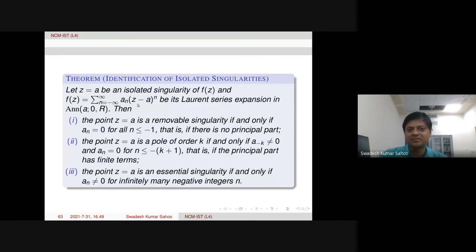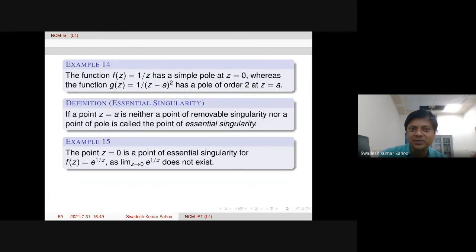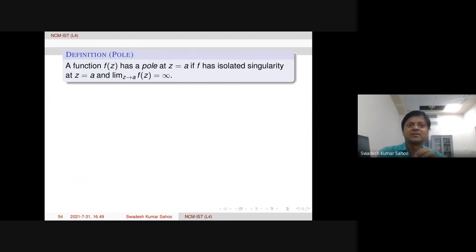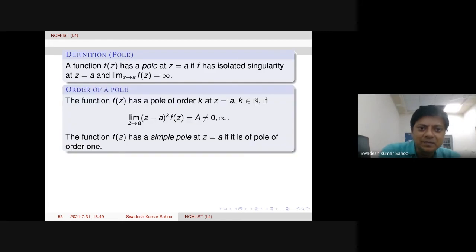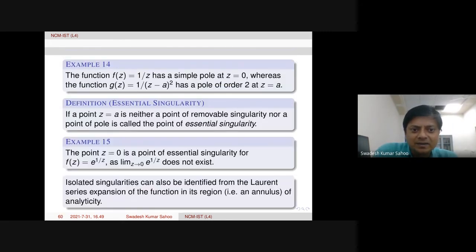Then of course we need to verify why this infinity is coming. Of course, it is contradicting that definition as you pointed out. Pole means the function can have a pole if it is an isolated singularity and the limit is actually infinity. Yes, you are right. This is contradicting. Thank you, sir.